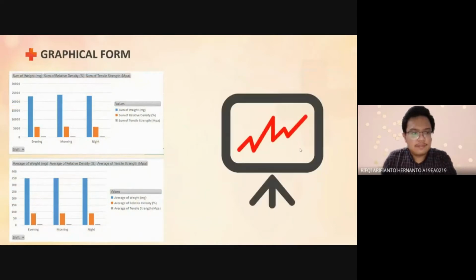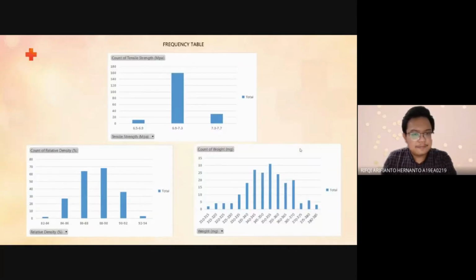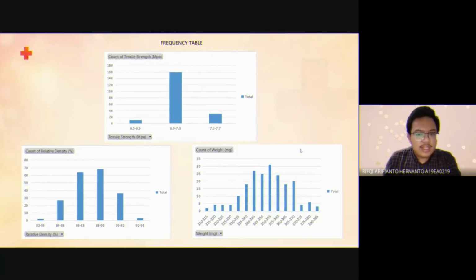The graphical form. The first one is for the summation of the data. The second one is for the average of the data. And this is the frequency of relative density, the frequency of the weight, and the frequency of the tensile strength.